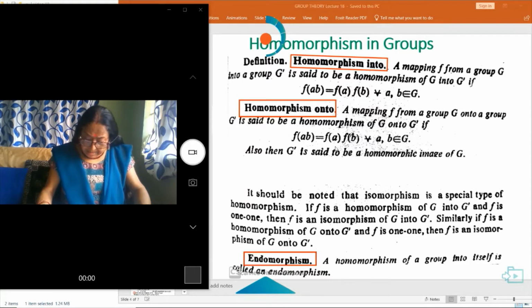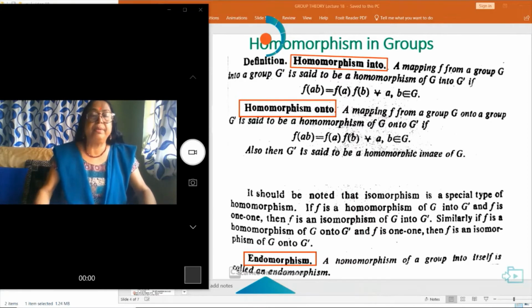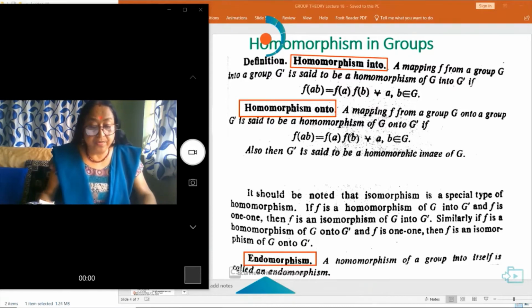It should be noted that isomorphism is a special type of homomorphism. We studied isomorphism earlier. If f is a homomorphism of G into G dash and f is 1-1, then f is an isomorphism of G into G dash. That is, if the mapping f is homomorphic and it is also 1-1, then we say the homomorphism is an isomorphism.